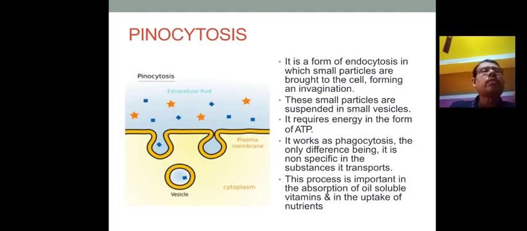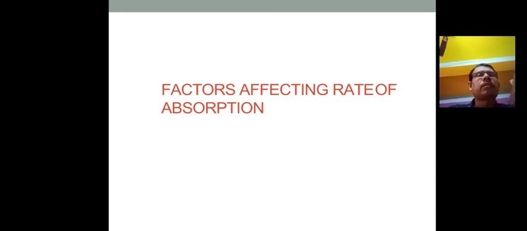Pinocytosis is the process of endocytosis in which small particles are brought into the cell by invagination and suspended in small vesicles. Energy is required from ATP. It is non-specific. This process is very important for the absorption of oil-soluble vitamins like A, D, E, K, and for uptake of nutrients. That is called pinocytosis.